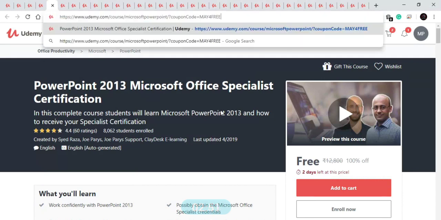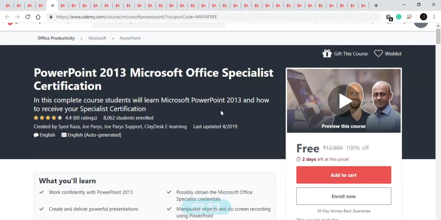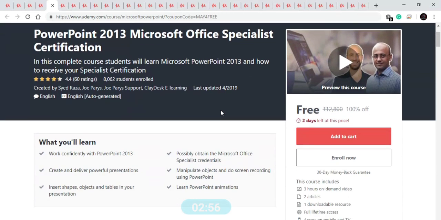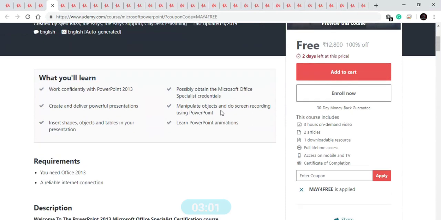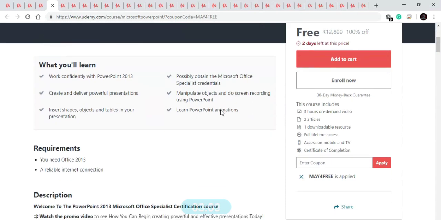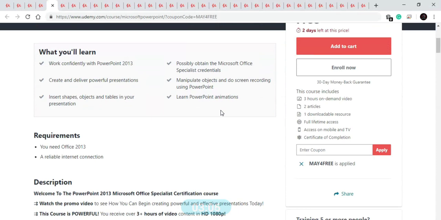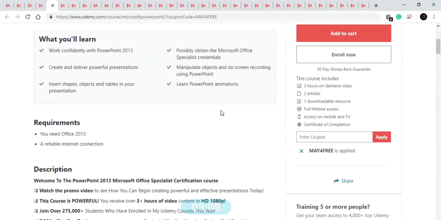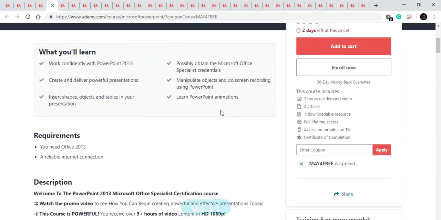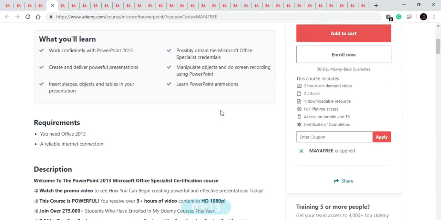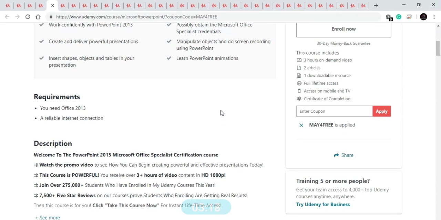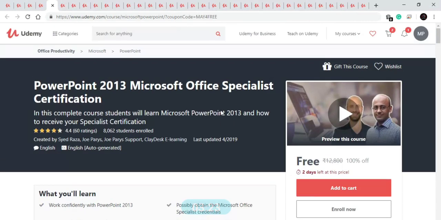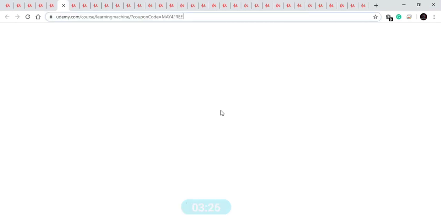Our next course is on PowerPoint 2013. In this course you will learn how to work confidently with PowerPoint. You will learn how to create and deliver powerful presentations. You will learn how to insert shapes, objects and tables in your presentation. This is a good 3-hour course, available for free for 2 days, and comprises 22 lectures. For this course you will need Office 2013 or any version above it. So let's move to our next course.